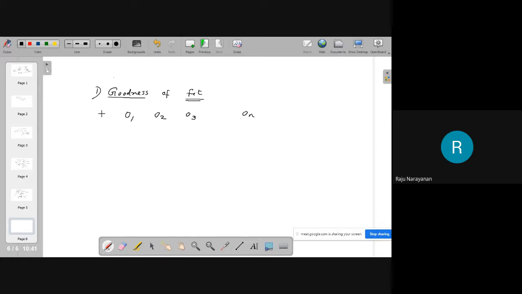Usually A group this much percentage, B group this much percentage, O group this much percentage, AB group this much percentage. And you want to know whether that theory is applicable in your community. Community, I mean in your area.